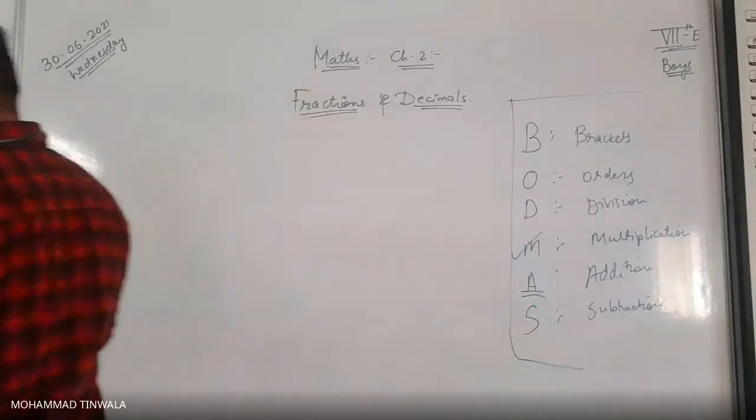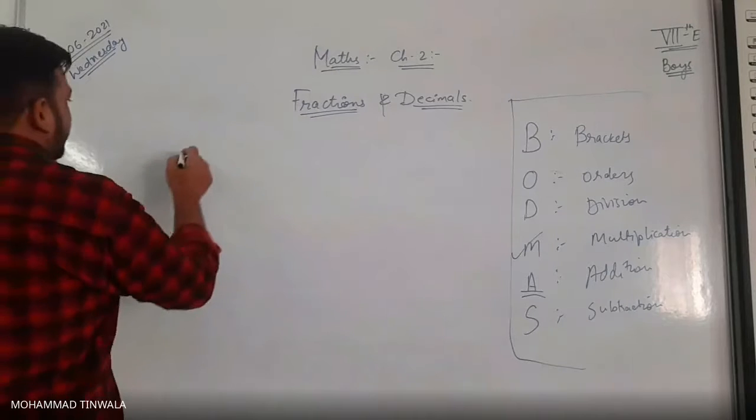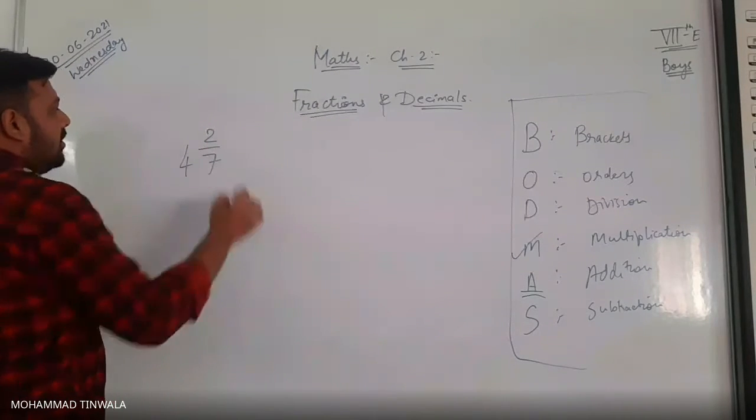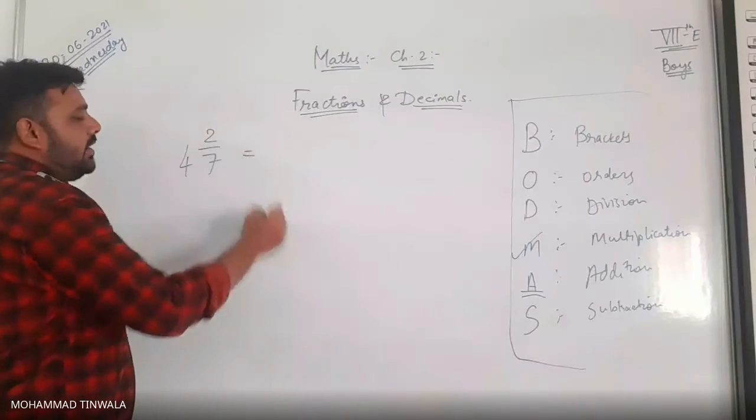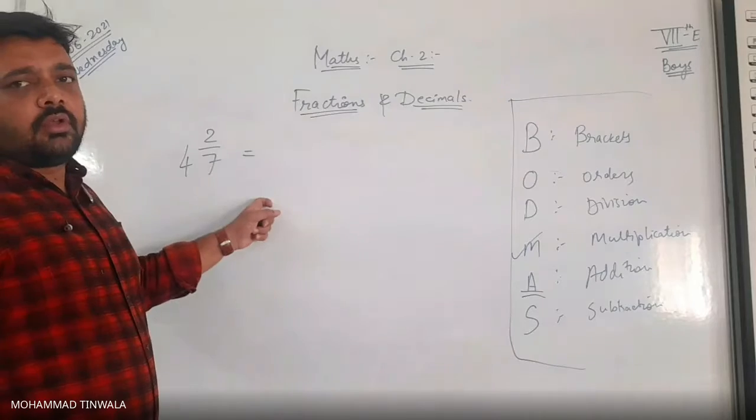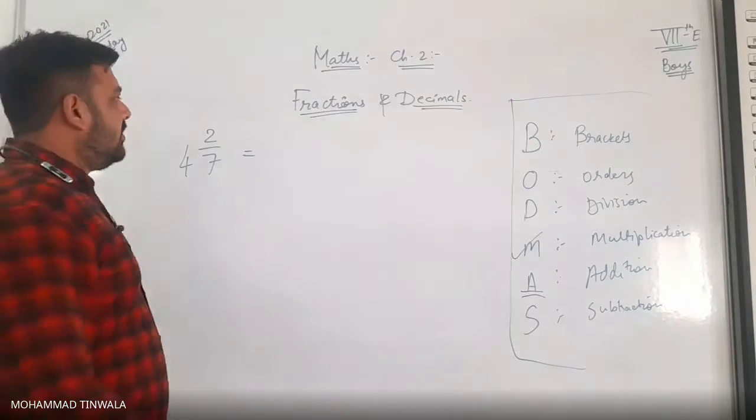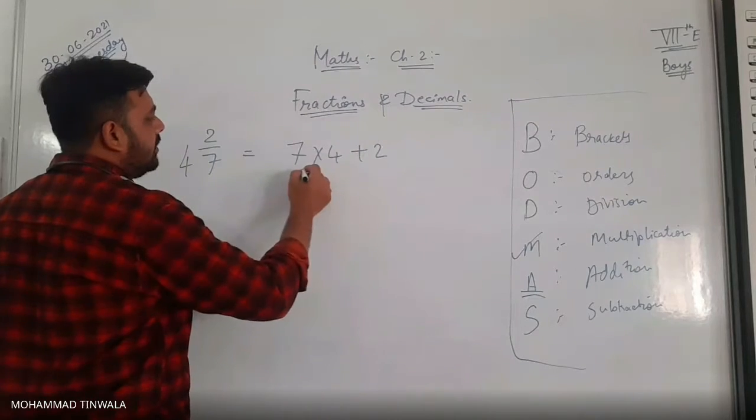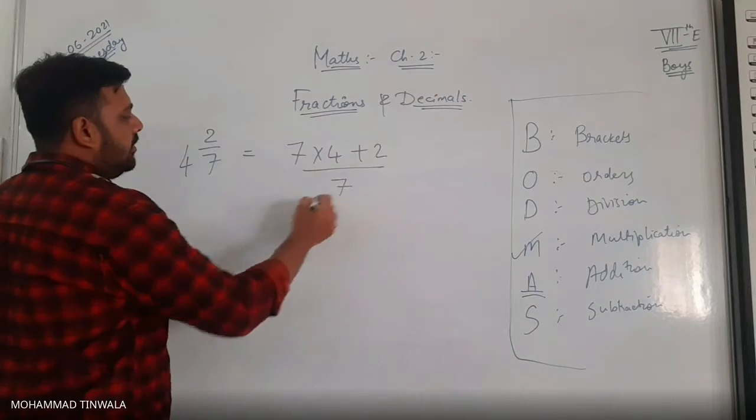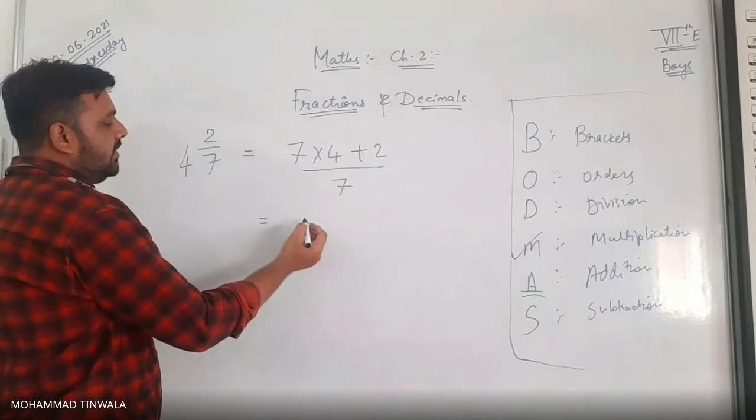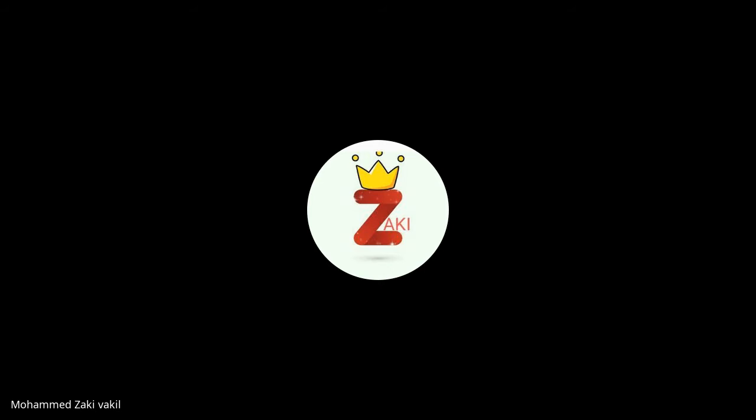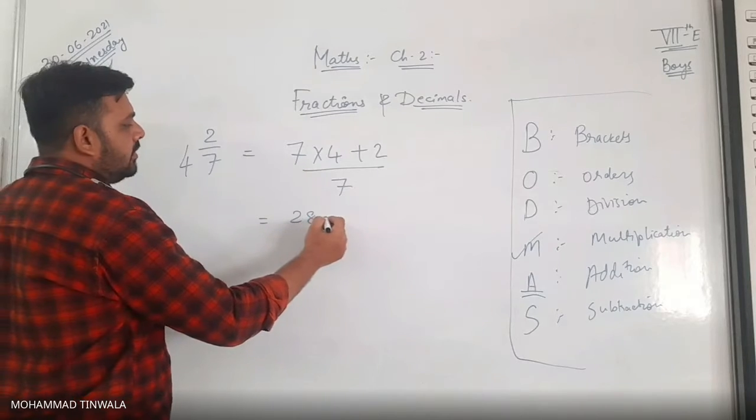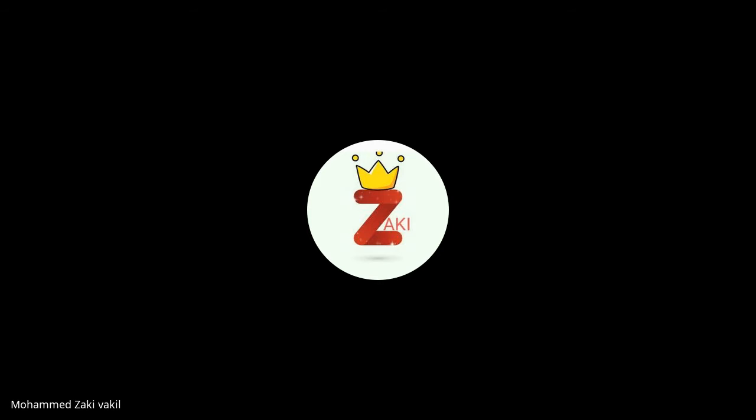4 integer 2 upon 7. Who will give me the steps one by one? Yes, Zaki, please tell me the steps. 7 into 4, very good, plus 2, upon 7. So how is it to be done? 7 4s are 28, very good, plus 2 is 30, upon 7. So it is equal to 30 upon 7.